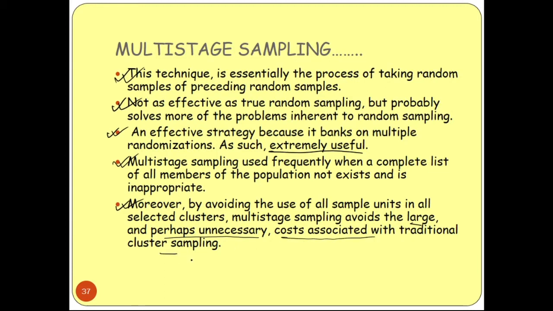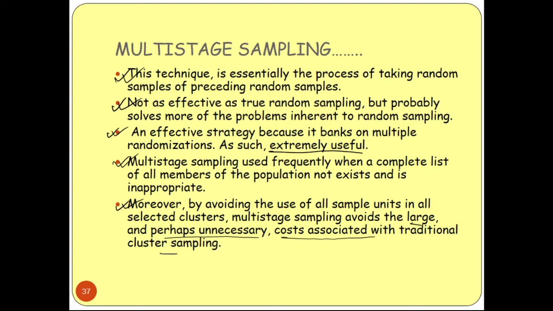So this is the advantage of multi-stage sampling. Here we can avoid large and unnecessary data. And if we can avoid unnecessary data, it is obviously cost effective, so we can do our sampling within our budget.